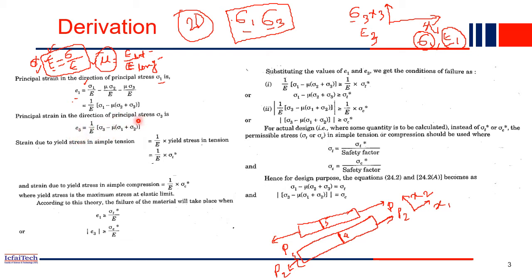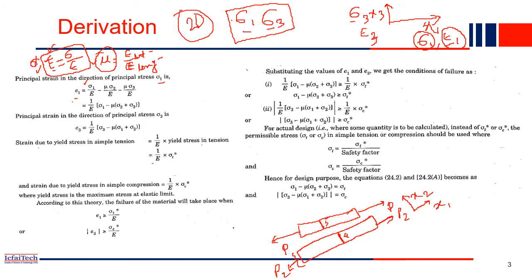You have the strain. So now the strain due to the yield stress in a simple tension will be how much? We are just conducting a simple test, right? This is the tension we are applying in this bar. So when will this bar fail? When the stress in this bar reaches its yield strength.